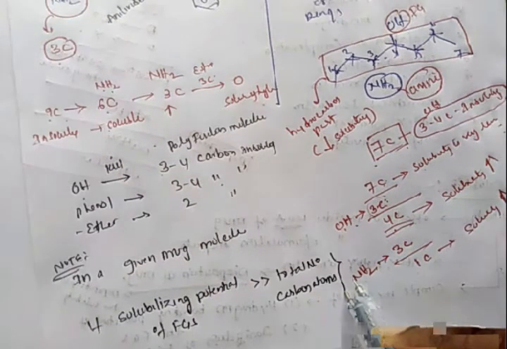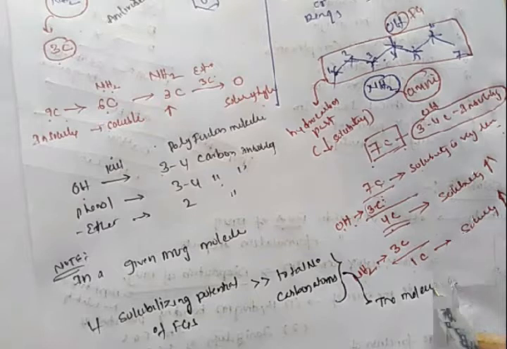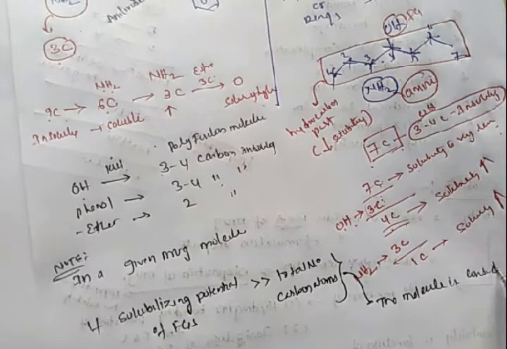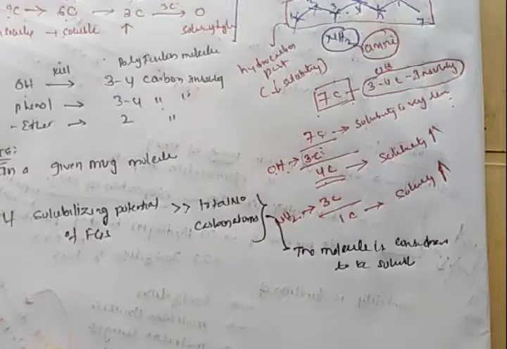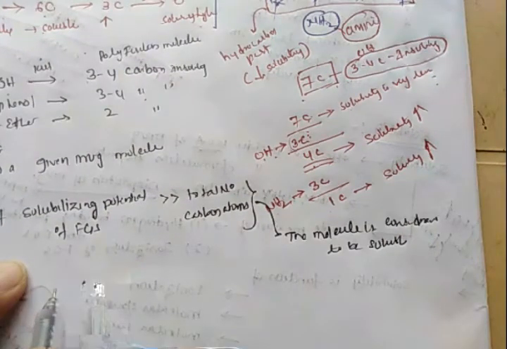The molecule is considered to be soluble. So the note is, if the solubilizing potential of functional groups exceeds the total number of carbon atoms, the molecule is considered to be soluble. Such that if a molecule has an OH group, NH2 group, etc., and few carbon atoms, then the molecule has more solubilizing potential of functional groups than the total number of carbon atoms, and is said to be soluble.